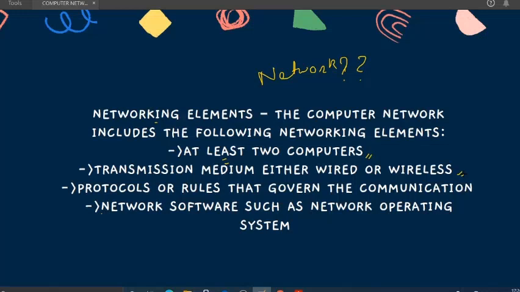Protocols, or rules that govern the communication. We also need this because we cannot go against the rules, so you need some rules that govern the communication. Next, network software such as a network operating system. This is very important. We need network software so that we can get the host name and the IP address.